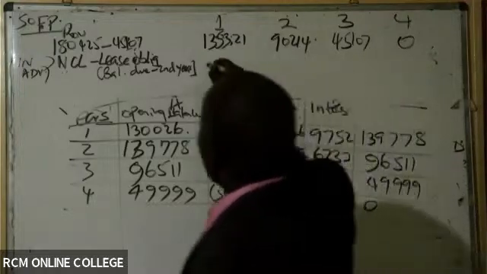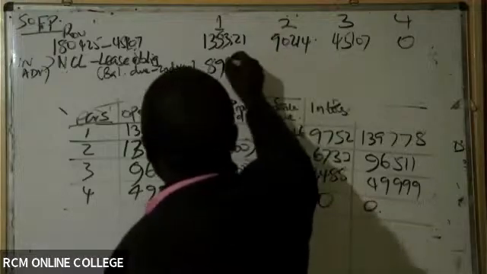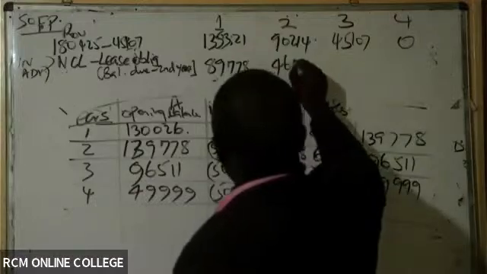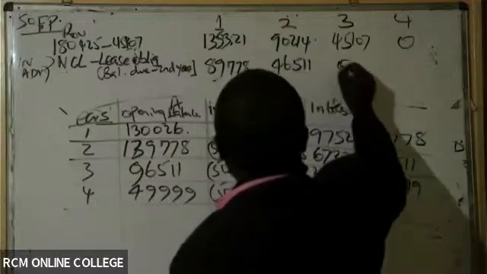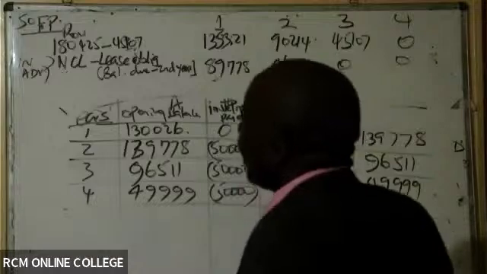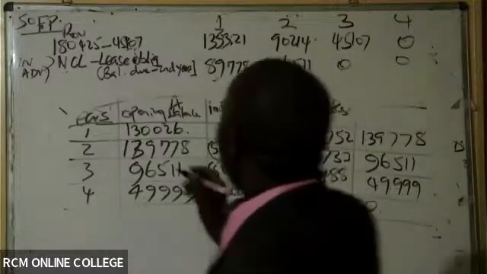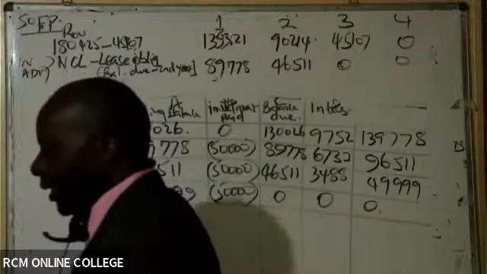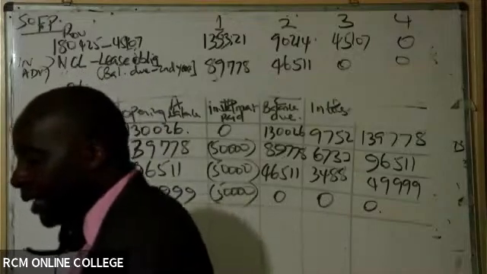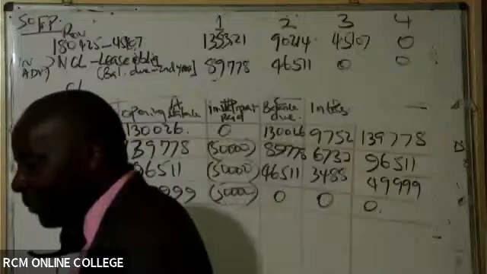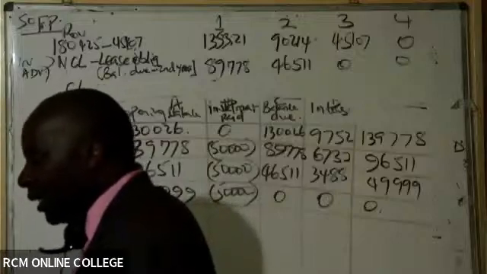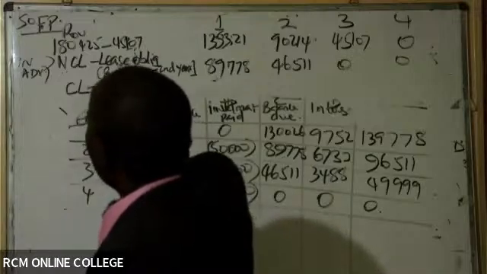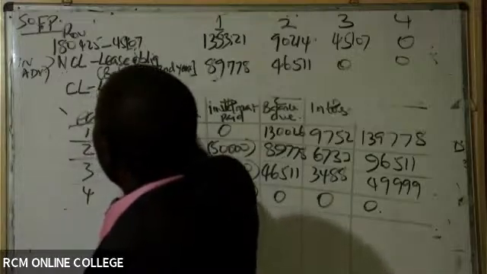So here it becomes 89,778. Here it becomes 46,511. Here it becomes 0, like that. Then I come to current liability. So under current liabilities, ladies and gentlemen, I can see somebody already following. In this case you shall pick lease liability.